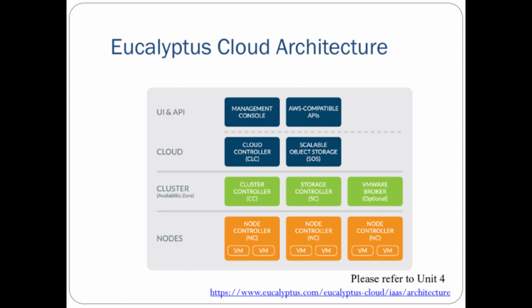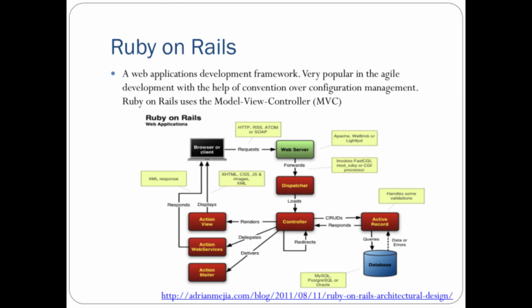Then these APIs also provide elastic load balancing, meaning if there is a sudden traffic increase, these APIs will shift the load of the private cloud to the public cloud of Amazon. Then it also has the CloudWatch feature, meaning different APIs communicating and working together. Next we'll see Ruby on Rails.